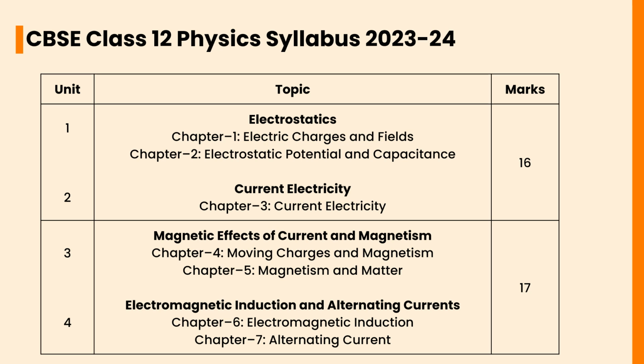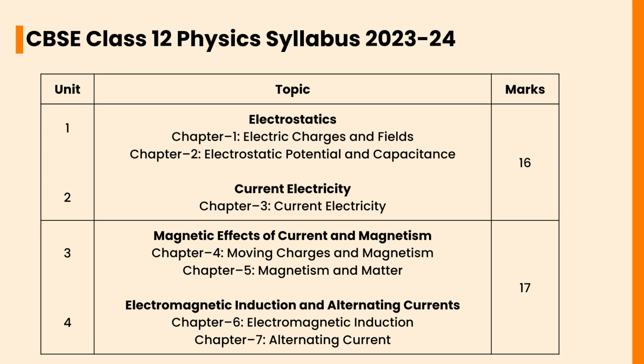Let's check the CBSE Class 12 Physics Syllabus 2023 to 2024. In Electrostatics, the chapters are Electric Charges and Fields, Electrostatic Potential and Capacitance. In Current Electricity, the chapter is Current Electricity, which will carry a weightage of 16 marks. In Unit 3, Magnetic Effects of Current and Magnetism, the chapters are Moving Charges and Magnetism, and Magnetism and Matter, which carry a weightage of 17 marks.